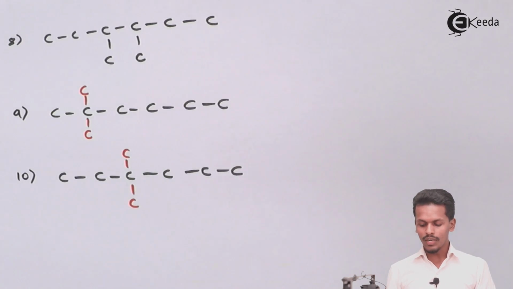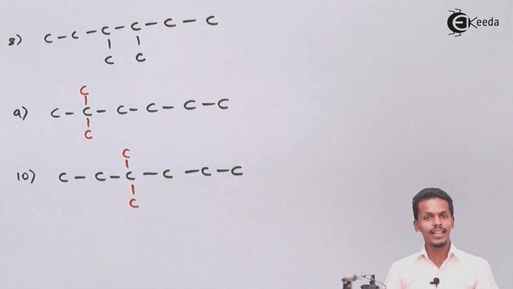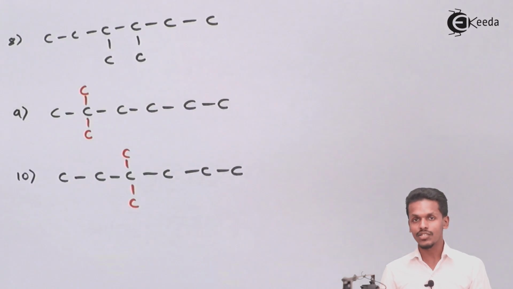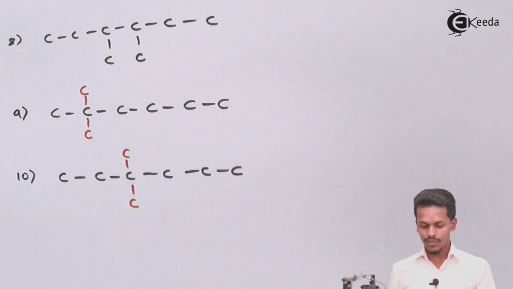So in this case we have drawn up to this much, but we could draw more also. Let us attempt what else we could draw, or what prediction we could make about the isomerism of a molecule with formula C8H18. So let us consider the 11th one.